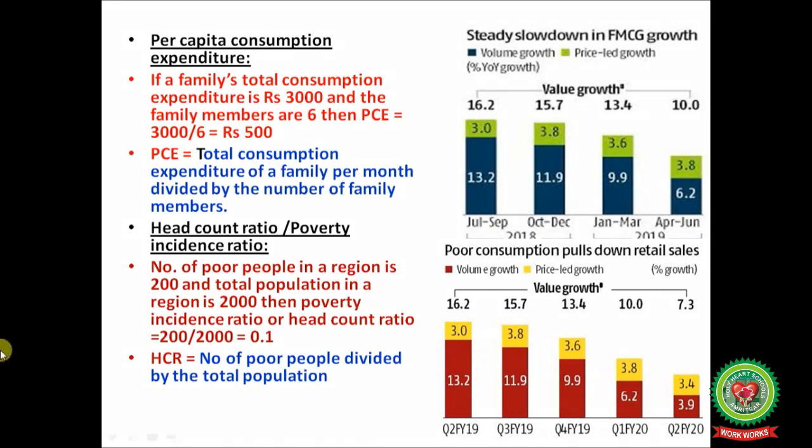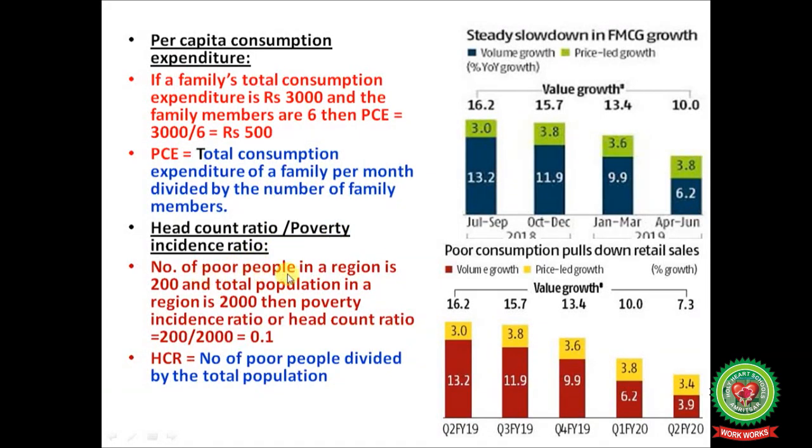So 3000 divided by 6 we will get rupees 500. So this rupees 500 is the per capita consumption expenditure of a family. So per capita consumption expenditure is equal to the total consumption expenditure of a family per month divided by the number of family members.